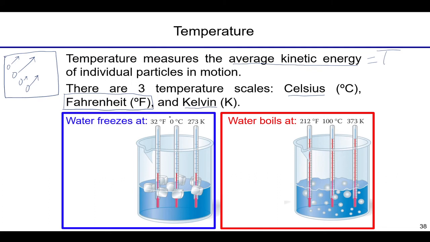So Celsius is really nice because it was, well, made to be tied to water. Like, the points that it was invented for was the freezing point and the boiling point of water. So it's 0 to 100, and that's easy to remember. Look at Fahrenheit, 32 and 212, totally arbitrary. Kelvin also looks a bit confusing, but it is tied to an actual scientific concept known as absolute zero. In any case, these are the three different temperature scales.